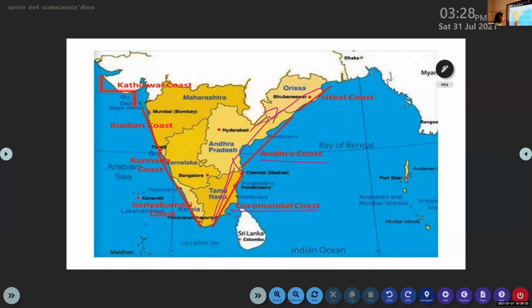Coromandel Coast is near Tamil Nadu, and the Northern Sircar is in Andhra Pradesh. So the Eastern Coastal Plain has two divisions: the northern part is Northern Sircar and the southern part is Coromandel Coast.